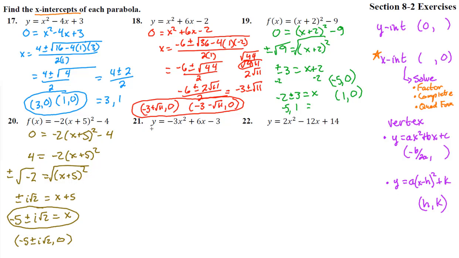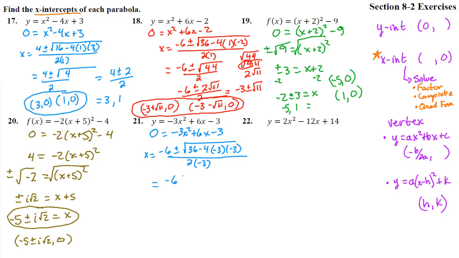All right, number 21. Put a 0 here, and we get negative 3x squared plus 6x minus 3. We'll use the quadratic formula. We can do it. This is in the ax squared plus bx plus c form. So x equals negative b plus or minus the square root of b squared minus 4ac, all over 2a. Good. Oh, a lot of simplifying on this one.